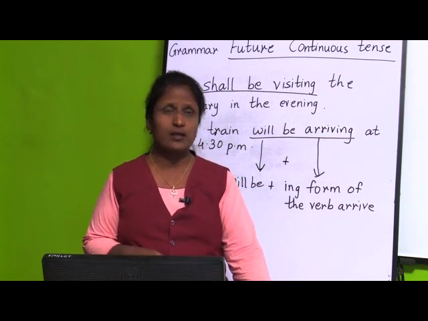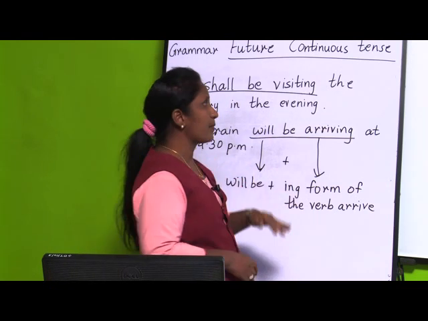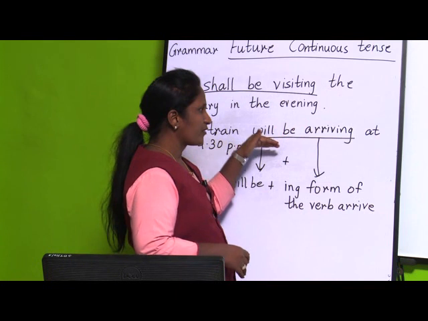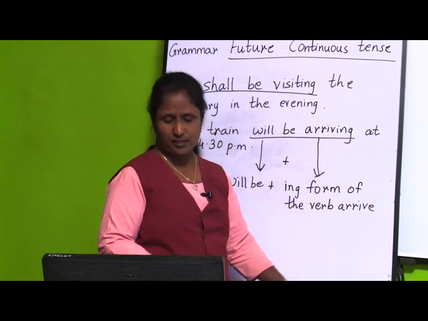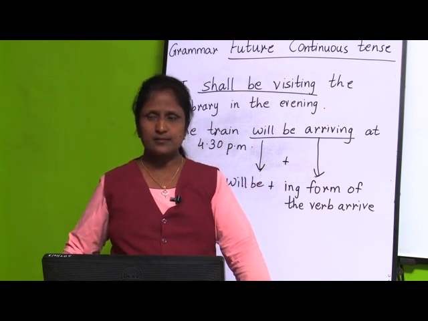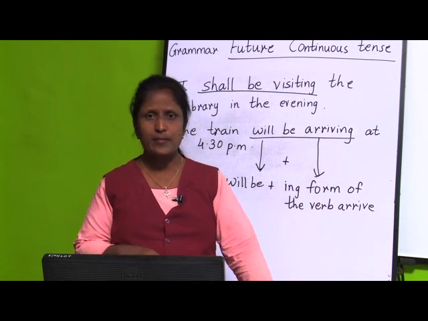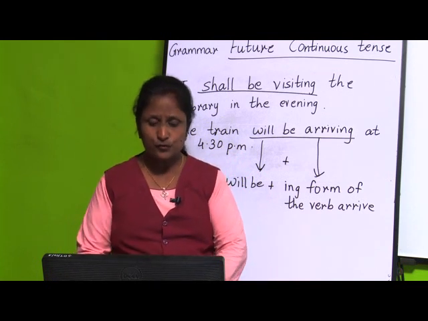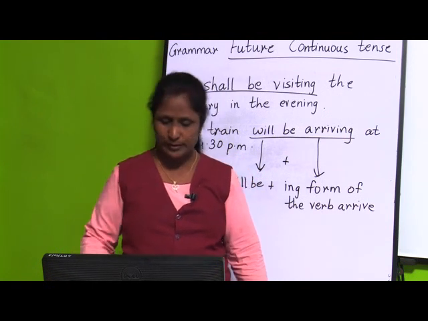So in this way you will be using the future continuous tense form, and you will be using shall be or will be plus ing form of another verb. So in this way you will be forming the future continuous tense. I hope children you have understood the going to form and the future continuous tense. Once again I will be explaining you about the going to form.